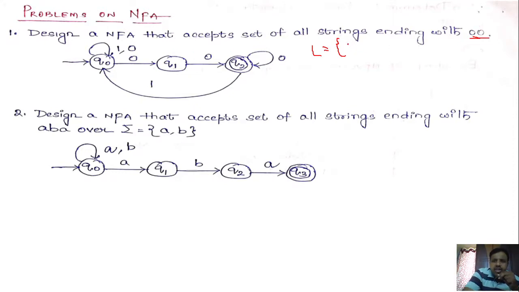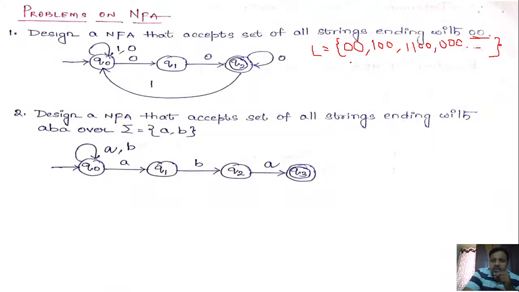So ending with 00 means the basic string that is going to be accepted is 00. Next, 100. Next, 1100. So at the end, you must have two zeros. Likewise, 000, with triple zeros, is also accepted. So likewise, you need to write down the language properties.